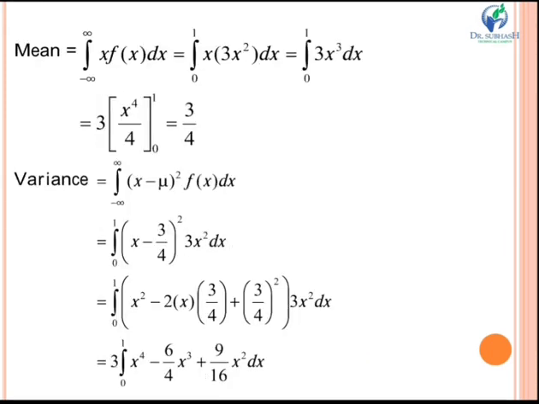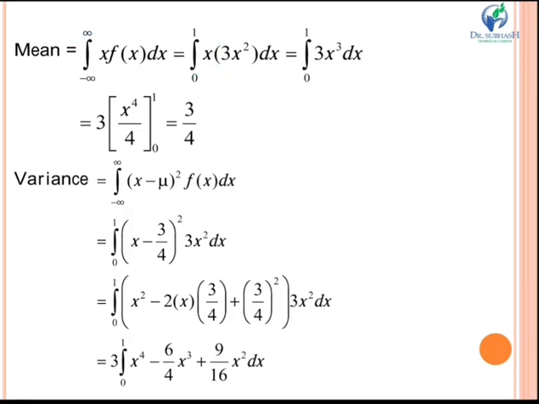Now we will use the formula of mean. First we have found the value of a over here. Now mean is given by integral from minus infinity to plus infinity of x into f(x) dx. Our f(x) was a x square and we have found the value of a as 3, so our function will be 3x square, right? So x into f(x): this x is as it is, in place of f(x) we put 3x square, and the limit will be 0 to 1. Multiplying both x, you get x cube.